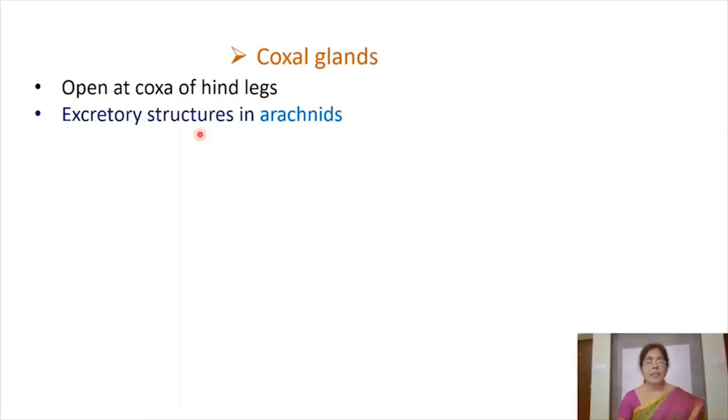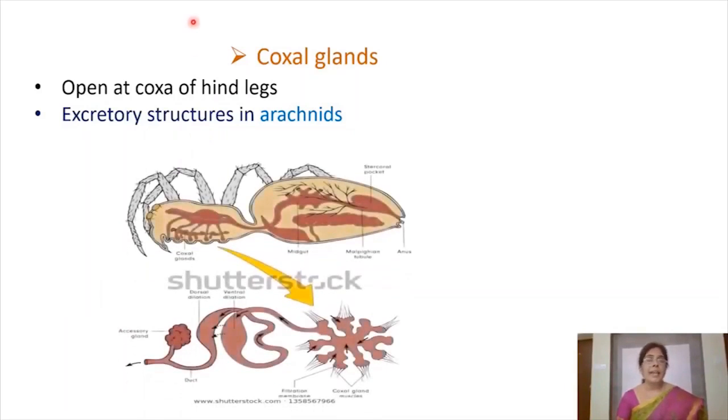And next type of organs are coxal glands. These are also paired glands, and these organs, coxal glands, they open at the coxa of hind legs. మనకి లెగ్ లో పార్ట్స్ తెలుసు, coxa, trochanter, femur, tibia, tarsus అని. సో coxa, first podomere. So these coxal glands they open on the coxa of hind legs.